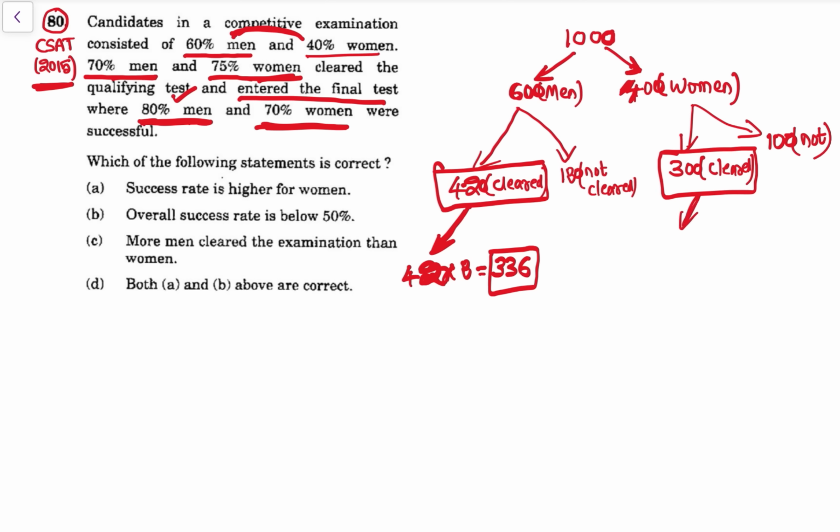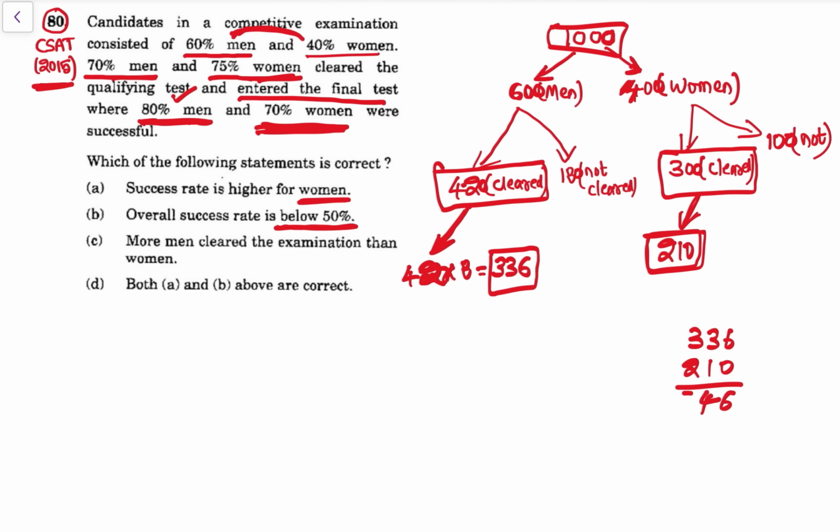Now here, for women, 70% of women were successful. So 70% of 300. So 10% is 30. 30 into 7, that is 210 are successful. 210 women are successful, if we take 1000. Now, which among the following: success rate is higher for women? Let's see this later. Overall success rate is below 50%. Now look, overall success rate, how much? 336 plus 210, that is 546, which is what, 50%. See, out of 1000, 546 people got selected. Success rate is above 50%.